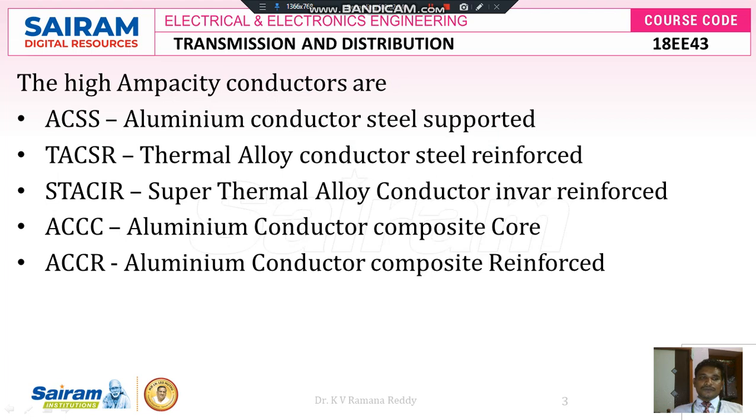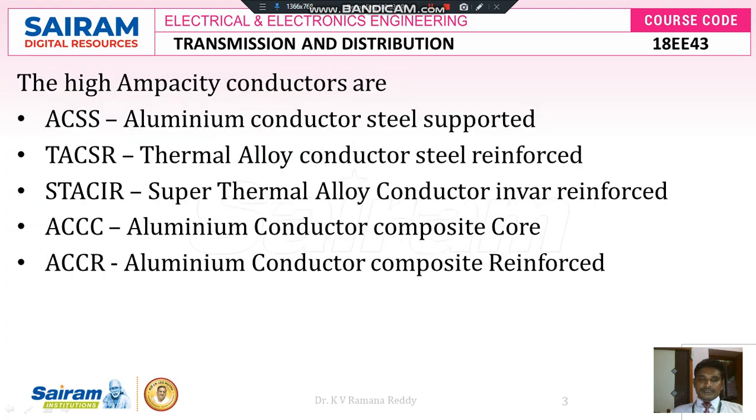Next. There are various types of thermal resistant alloy conductors. All these conductors can carry high ampacity, that means a high amount of current. We can see its classification one by one. One is called ACSS, aluminum conductor steel supported. Then TACSR, thermal alloy conductor steel reinforced. Then STACIR, super thermal alloy conductor invar reinforced. And ACCC, aluminum conductor composite core. And the next one is ACCR, aluminum conductor composite reinforced. These are the five types of thermal resistant, high temperature conductors.